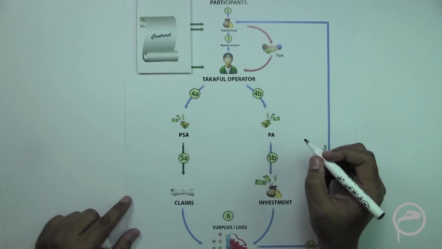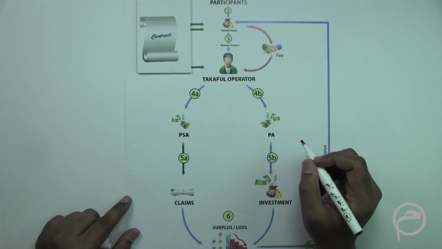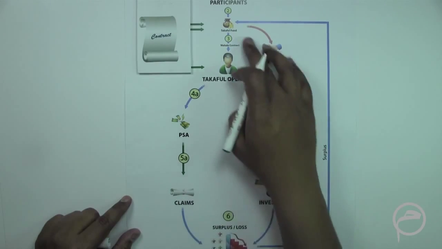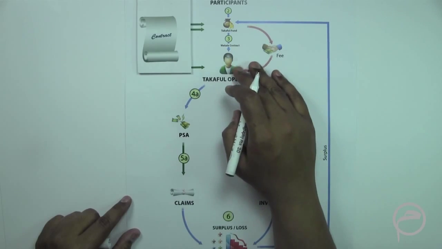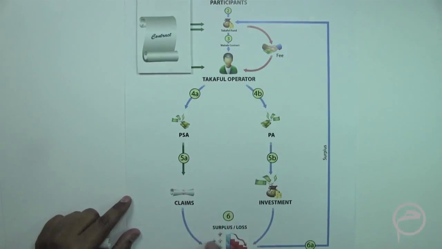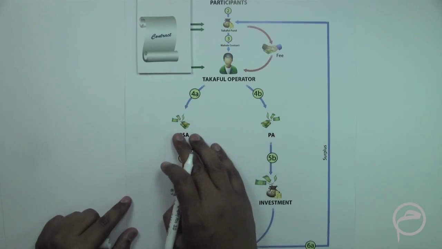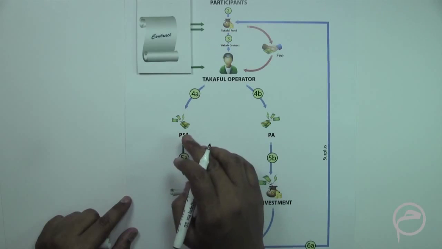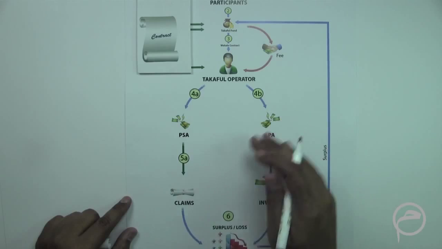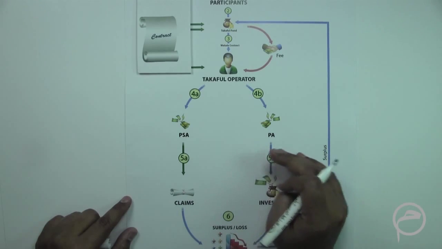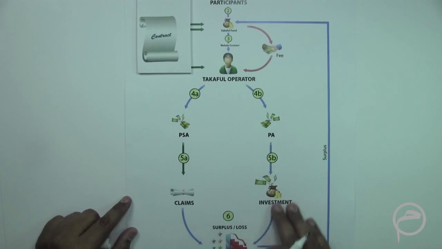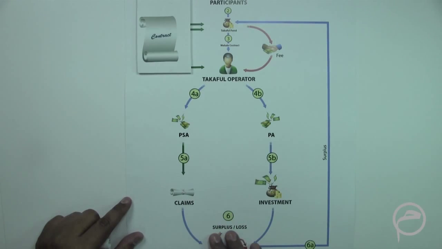One important point which we need to understand is that the Takaful operator, of course, gets a fixed fee, and at the same time, the surplus gets created from two sources. One is from the PSA, meaning the total donation minus claims minus the operation expenses, and here, for example, the net realization, which is the total investment plus profit minus the operation expenses. So whatever remains goes into the surplus.